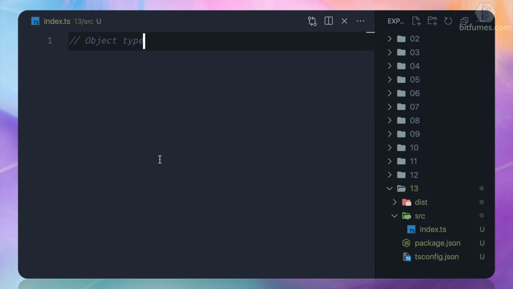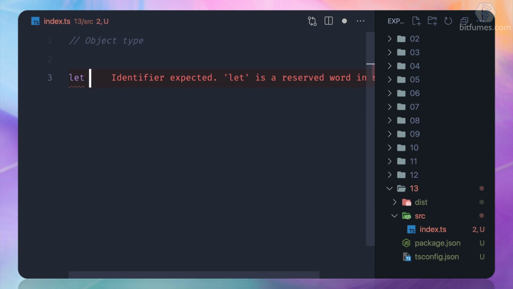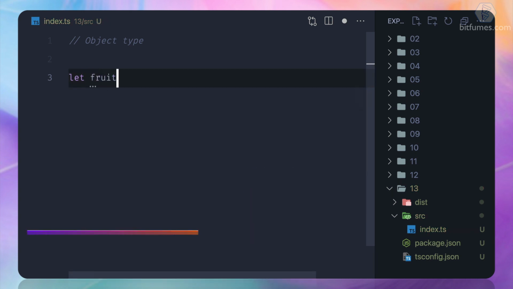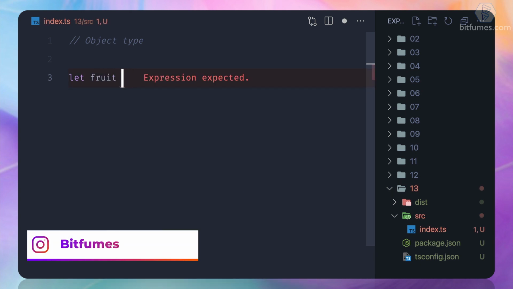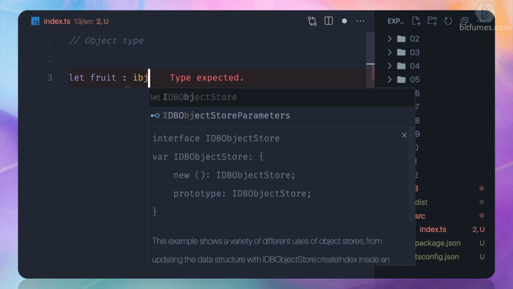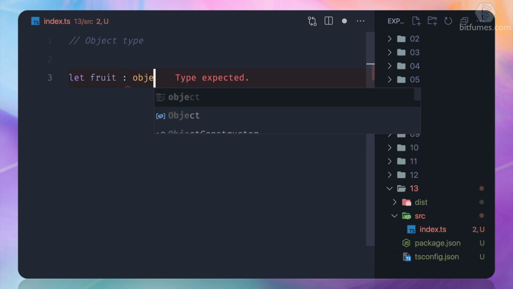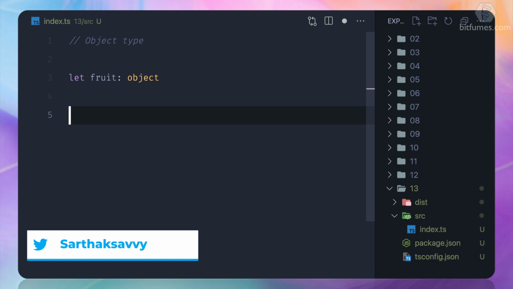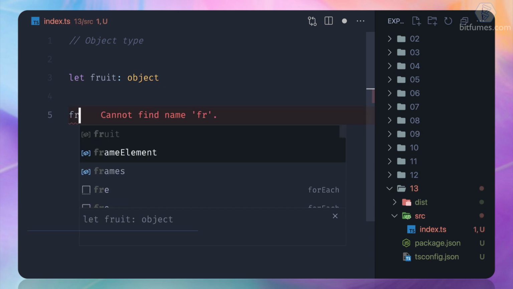Now let's talk about the object type in TypeScript. I'm really excited for this object type because we always use this object type in real projects. So how can we get started? I'm going to create a variable and call it fruit, and I'm going to define the type as object. Okay, and after that I'm going to add some fields to this fruit.